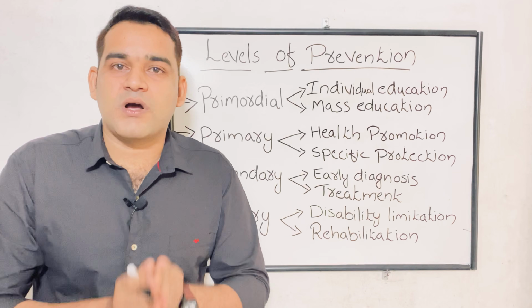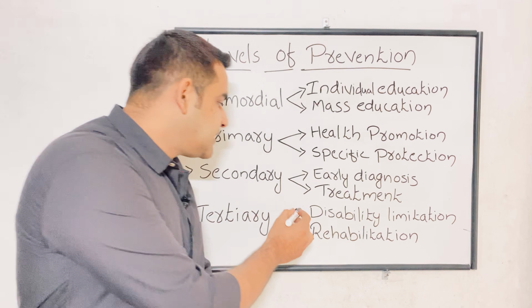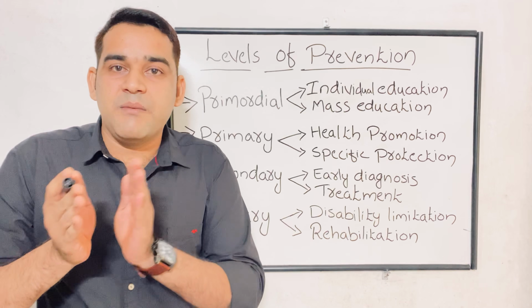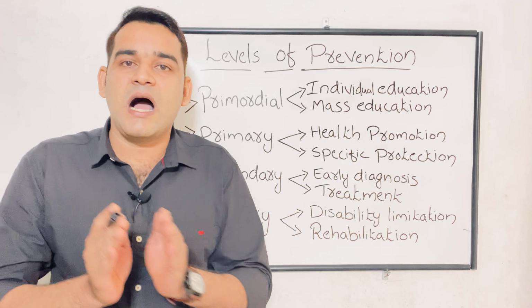So the main focus of the disability limitation coming under the tertiary prevention is to halt from impairment to the disability and from the disability to the handicap.